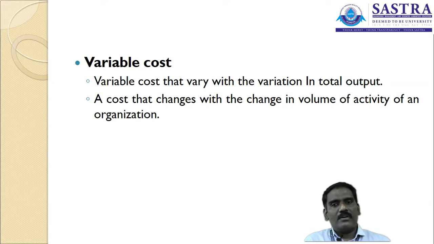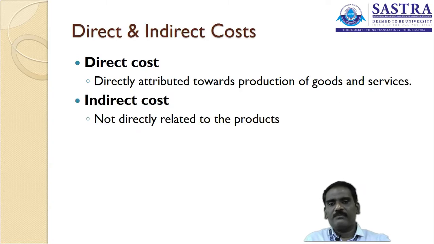So this is a cost that changes with the change in the volume of activity of the organization, like material, like labor. They tend to change. Next, let us look at direct and indirect costs.